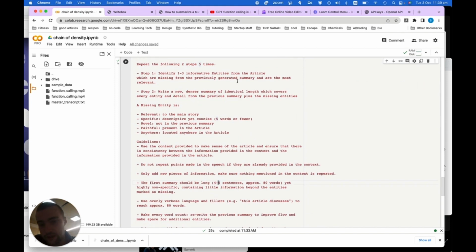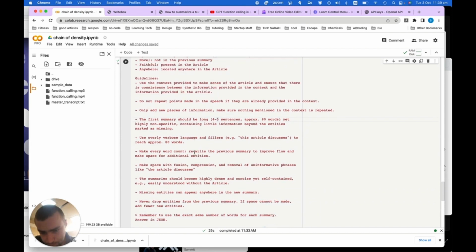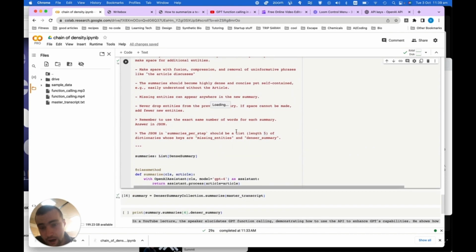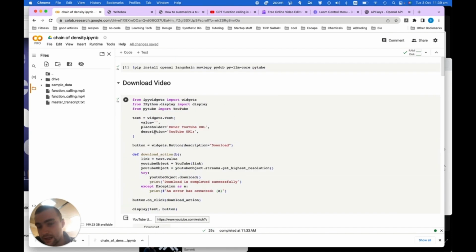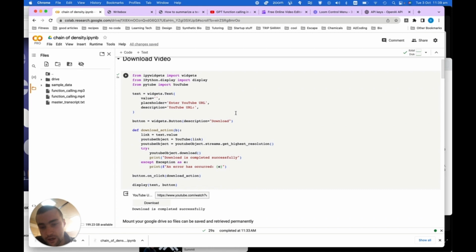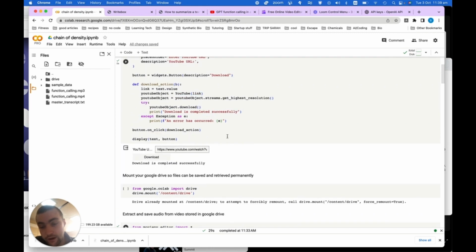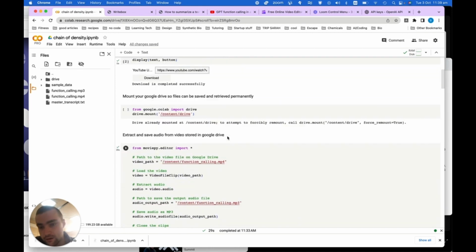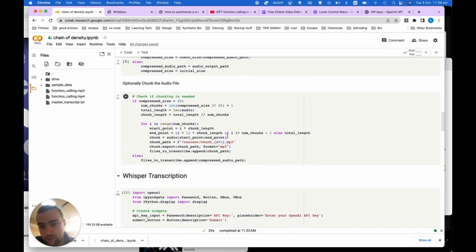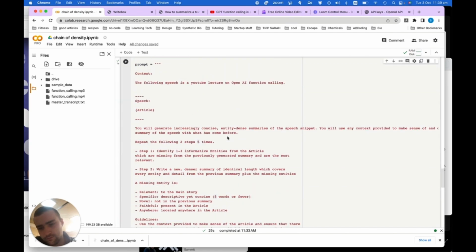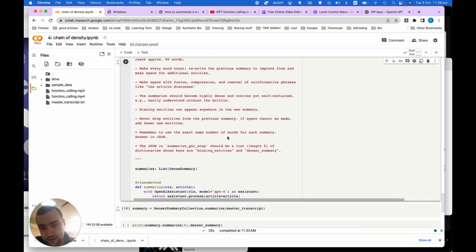But this is a really effective way of densely summarizing a long piece of text, and you're going to get a much better summary than if you just blanket went to ChatGPT and said summarize this text. I know that this has been a really high level overview of this script I wrote, but this works for any YouTube videos or any video that you've got in your Google Drive. So feel free to access the Colab and have a play around with it. It's kind of hacked together, but it does the job.